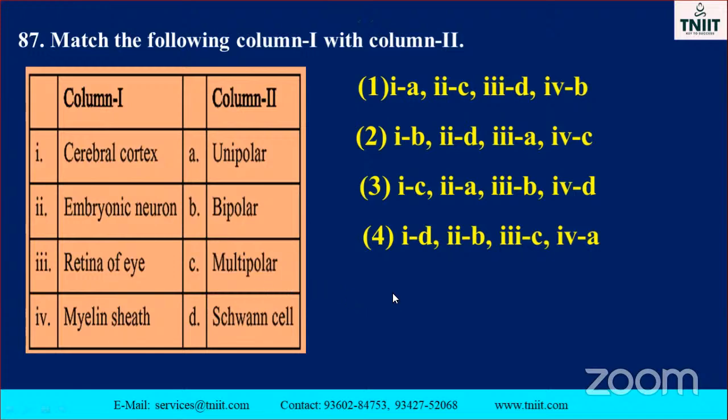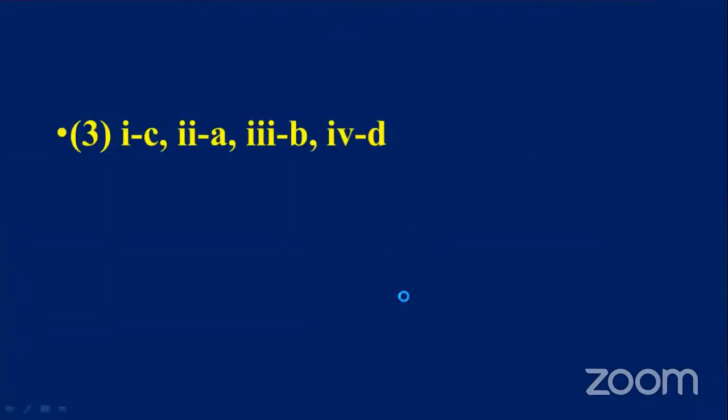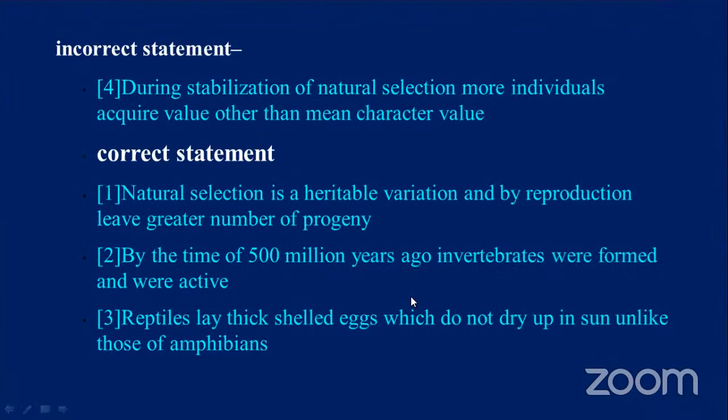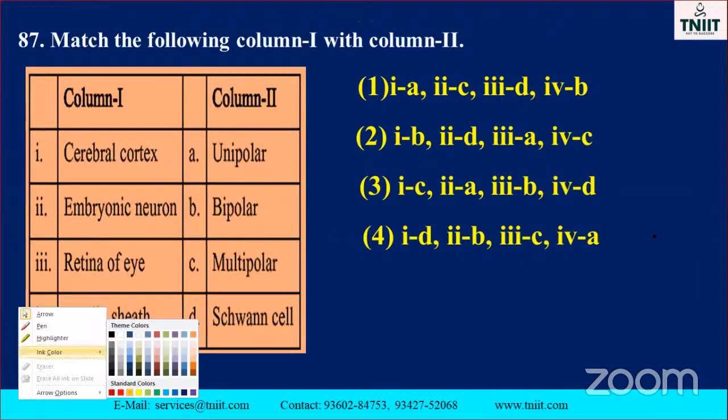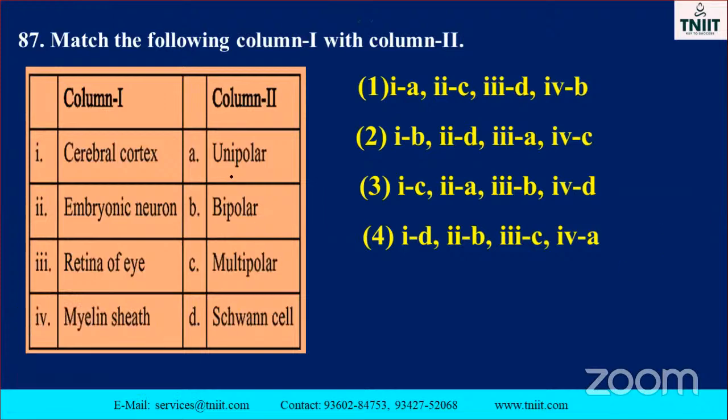These are all called neurons. See here? A nerve contains axon and cyton, isn't it? What is unipolar? Only one. Bipolar? It may be two, like this. Multipolar, it may be more than that.